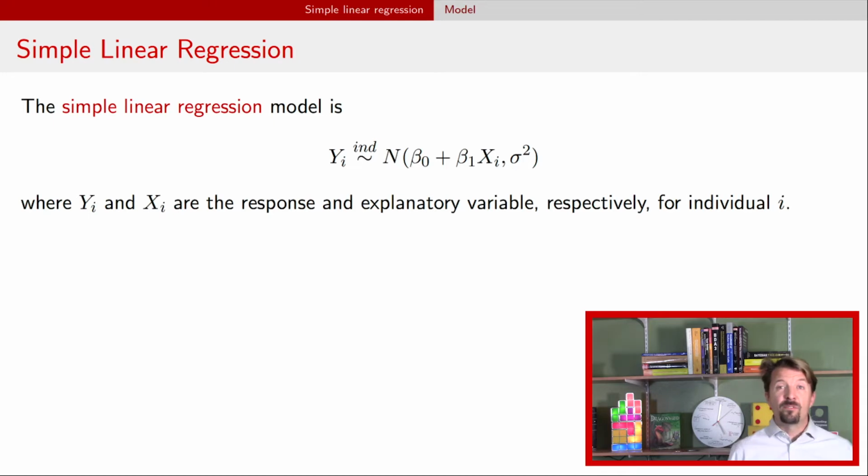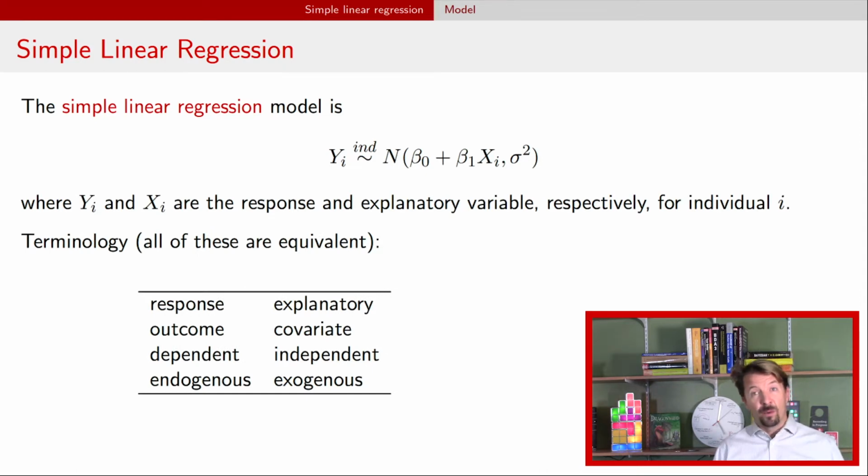Now, if you're coming from a different field, you might have heard different terminologies for this response and explanatory variable. You might have heard outcome and covariate. You might hear dependent, independent. You might hear endogenous, exogenous. Those are all synonyms for these two terms, response and explanatory. Throughout all of my videos, I'm going to try to be consistent and always say response, that's our y, and explanatory variable, that's our x. The idea here is that the x, our explanatory variable, is going to determine the distribution for y.